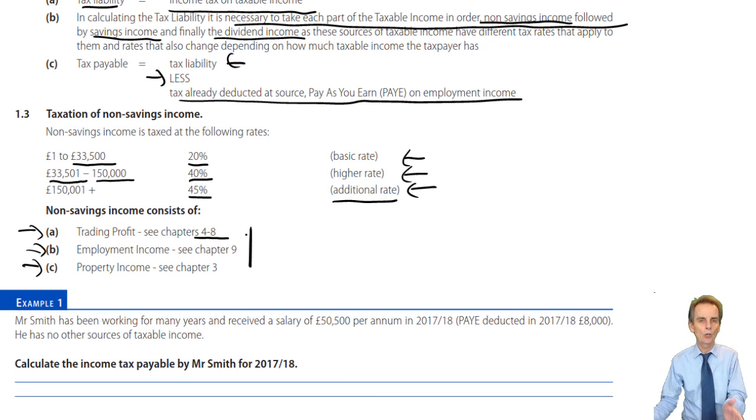In Chapter 6, we look at the main basis of assessment that applies there. We won't worry you about it now, but we'll see that in applying that basis there are special rules to deal with special problems of when businesses first start to trade or when businesses cease to trade. So there are some quite complicated bases of assessment that will need to be learned in relation to trading profit. Students don't like learning those rules, but they will need to be learned. I'll take you through them, I'll show you how we deal with it, but they will need to be learned by your good selves. But that awaits you in Chapter 6.